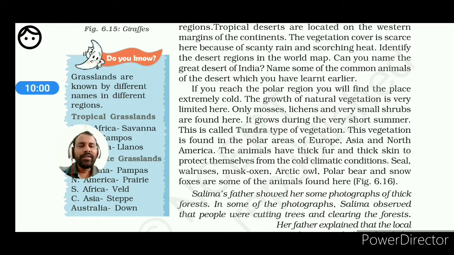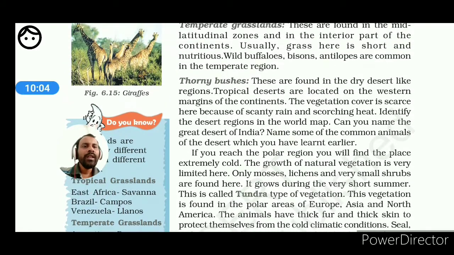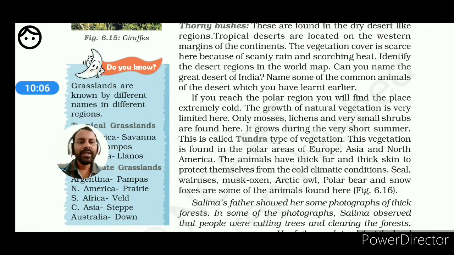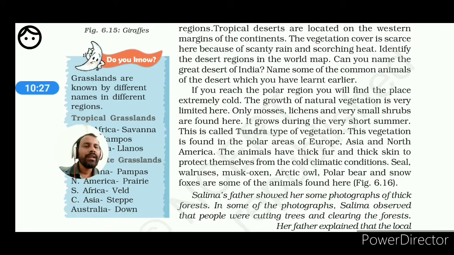So in respect of the tundra vegetation, the thorny bushes or the hot desert or the arid and semi-arid region, what type of animals are found, what type of natural vegetation are found, they are very much important in this regard. So here we get the special adaptation, the animals have lots of fur to protect themselves from the extreme cold.